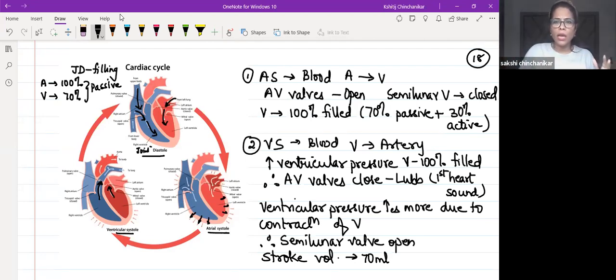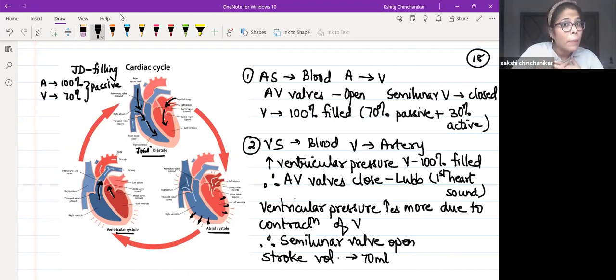सिद्धार्थ, atrial systole के time पे, joint diastole के time पे they are open. Decrease in which pressure, Priyanshu? अगर नीचे का pressure कम हुआ, ventricular pressure कम, तो ये open होगा. या you can say atrial pressure is more, ये इतना blood से भर गया that it will exert pressure on the AV valve, push it open. So valves की opening and closing, you can hear the sound.